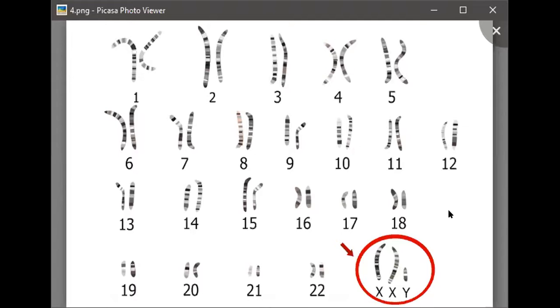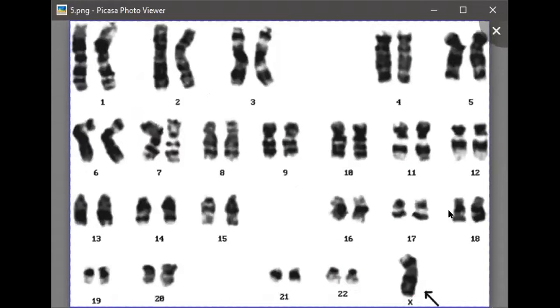Like I told you, there will be development of breast, and the pubic hair and the chest hair will be quite less. Now let us talk about the next syndrome, that is Turner syndrome.